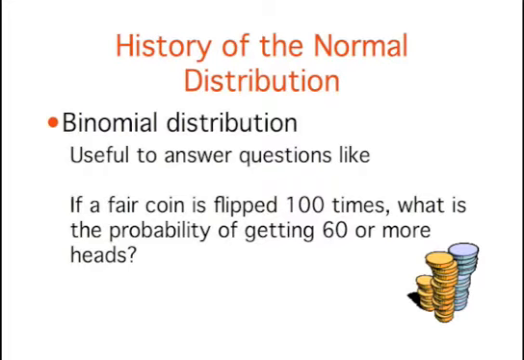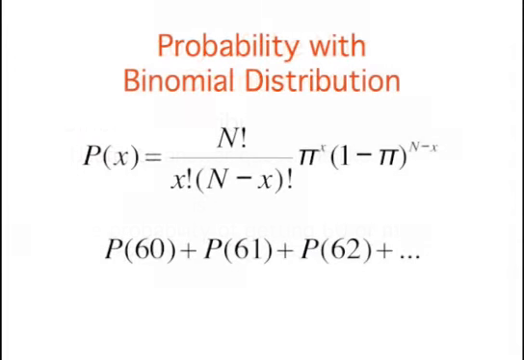In the chapter on probability, we saw that the binomial distribution could be used to solve problems, such as if a fair coin is flipped 100 times, what is the probability of getting 60 or more heads? The formula presented is the one you would use to determine the probability of exactly x heads out of n flips, where x is the number of heads, n is the number of flips, and pi is the probability of a head. In our problem, x is 60, n equals 100, and pi equals 0.5.